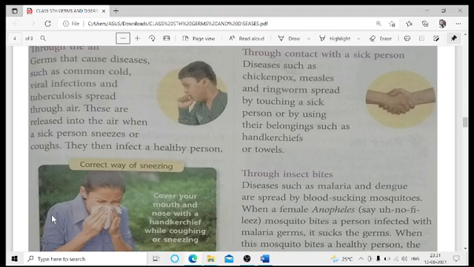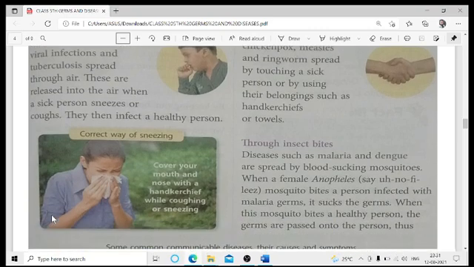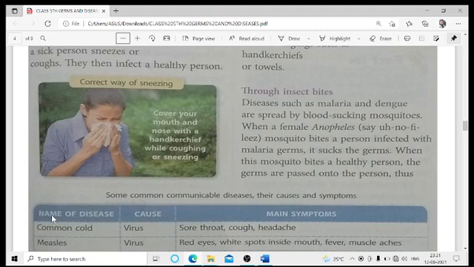Through insect bites, two very important diseases from the examination point of view are malaria and dengue. Malaria is caused when the female anopheles mosquito bites, whereas in the case of dengue we have the female aedes mosquito.